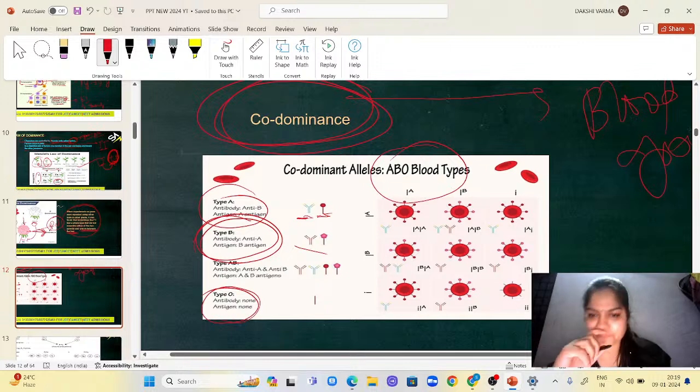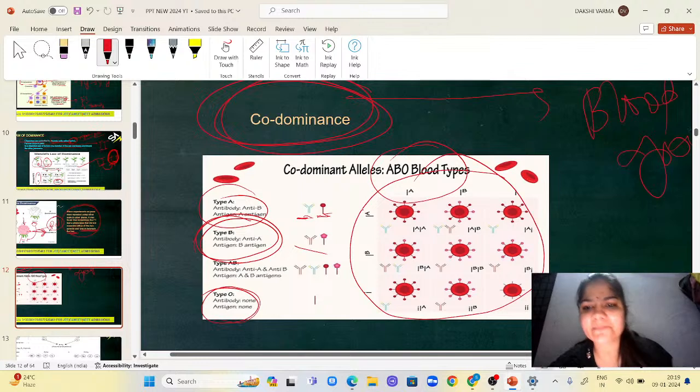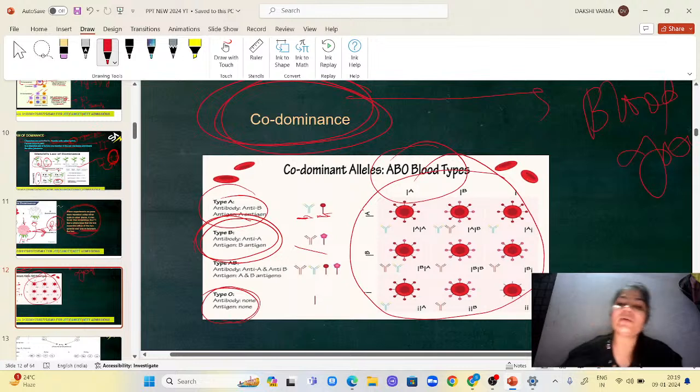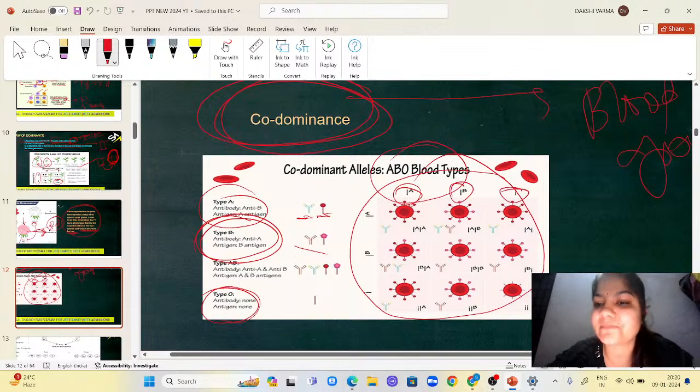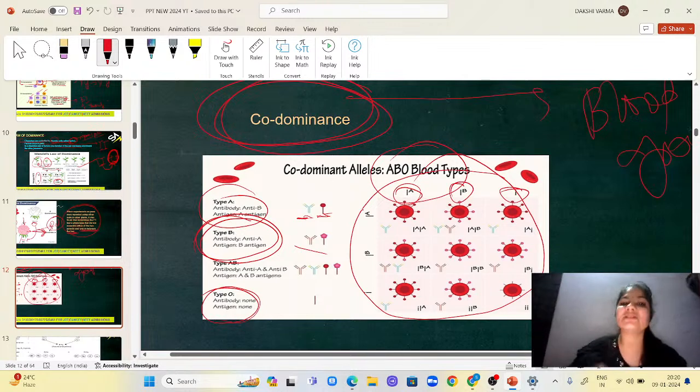Clear? Now, this is a Punnett square for blood grouping. With this you can understand how it is co-dominating, meaning both the alleles or both the genes are getting expressed. Here is the Punnett square. So this is about codominance.